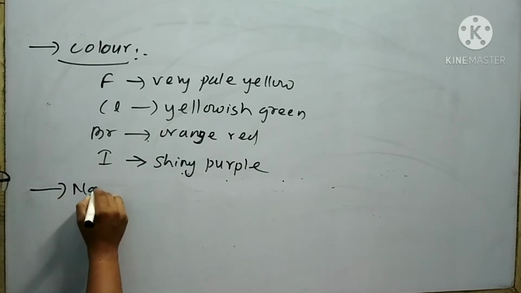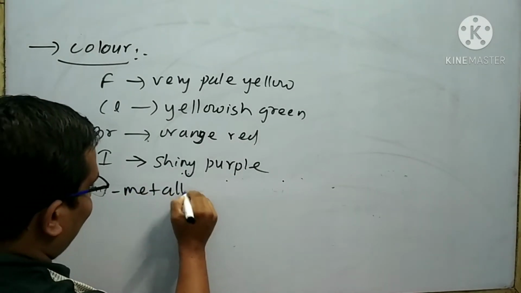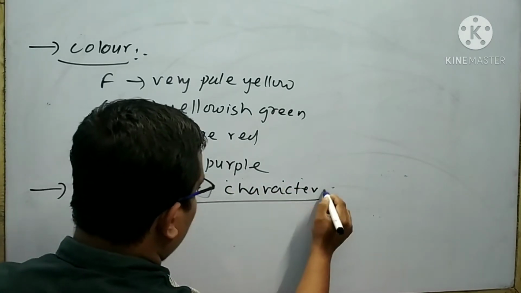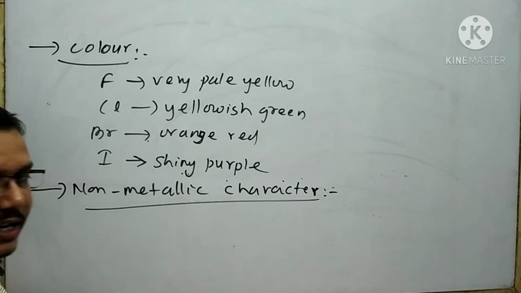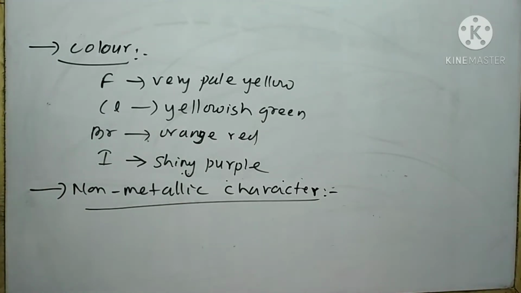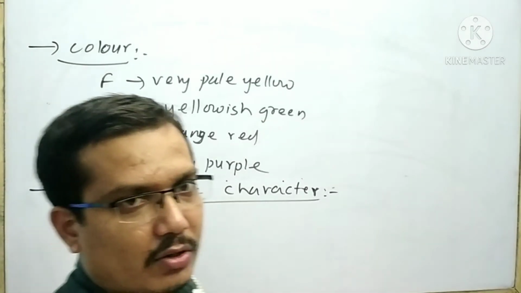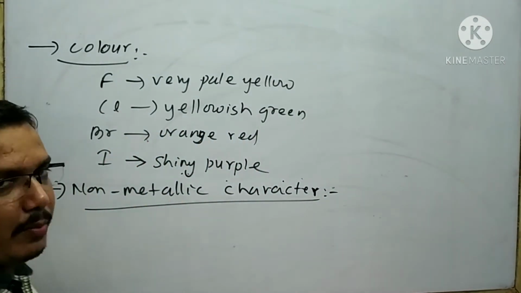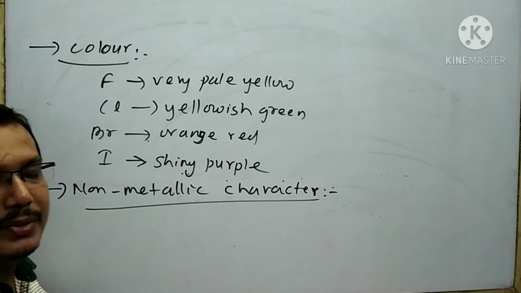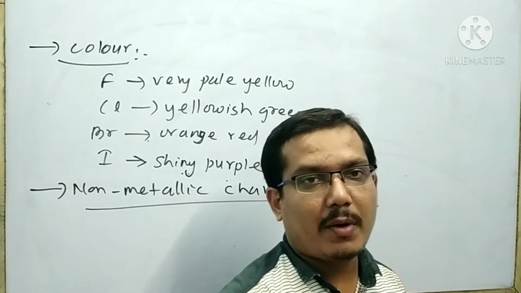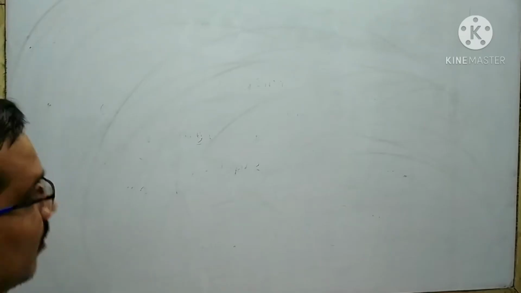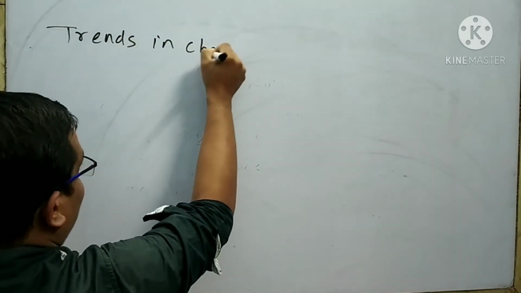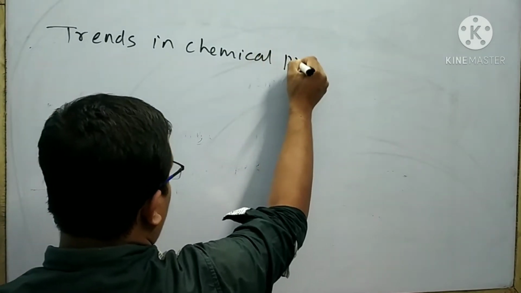Next is non-metallic character. All the halogen elements are non-metals. The non-metallic character goes on decreasing from top to bottom. These are the physical properties of halogen elements. Next I will discuss the trends in chemical properties.